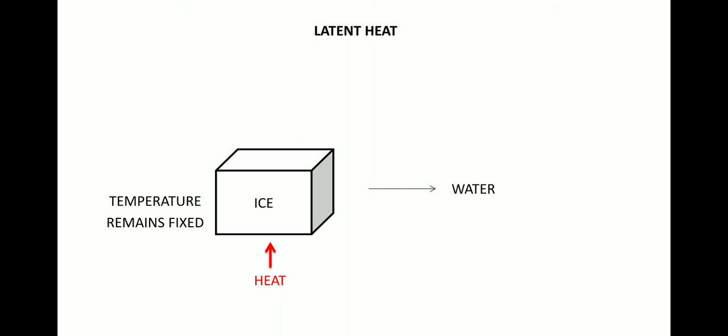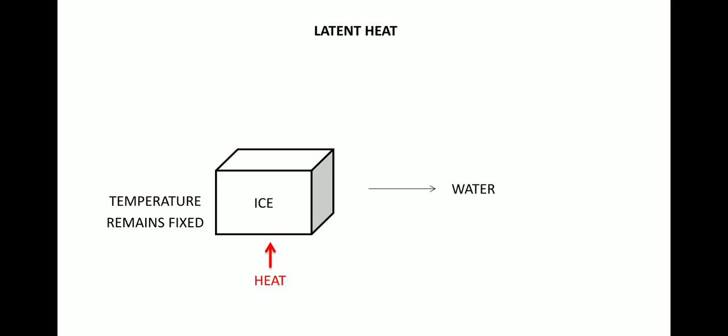So there is some amount of heat energy which is used instead of raising the temperature. Now it will be used to convert the solid into a liquid form. That amount of heat energy which is used not to increase the temperature but to change the state from solid to liquid is called latent heat.